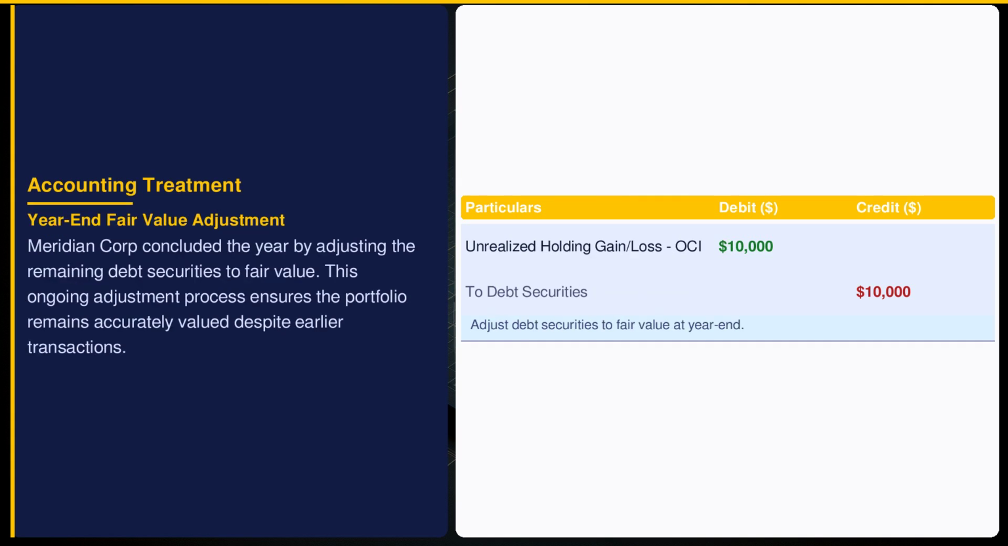At year-end, Meridian Corporation adjusted remaining securities to reflect current fair value, recognizing a $10,000 decrease in OCI. ASC 320 requires this to provide an accurate financial position. Continuous fair value adjustments show how market fluctuations affect asset values, emphasizing the importance of reflective financial statements that aid stakeholders in making informed decisions.